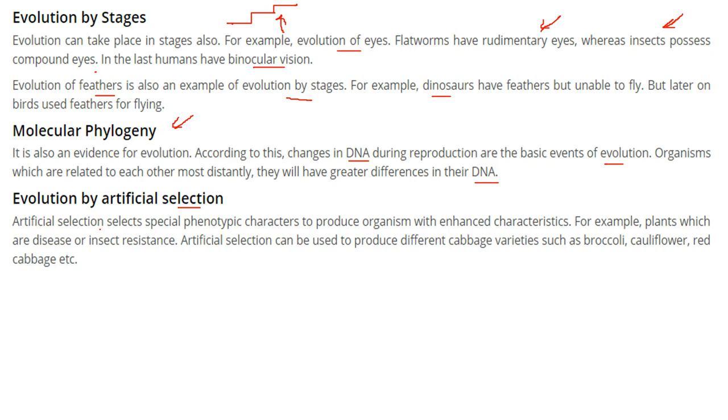Evolution by artificial selection. Artificial selection selects special phenotypic characters to produce organisms with enhanced characteristics. For instance, plants nowadays are insect and disease resistant. Artificial selection can be used to produce different cabbage varieties. Broccoli, cauliflower, and red cabbage are all variations of cabbage only.